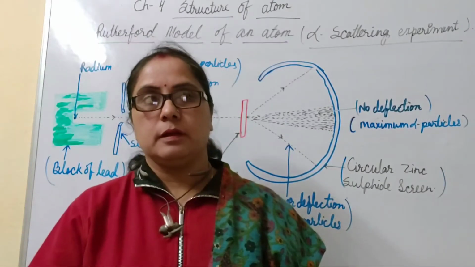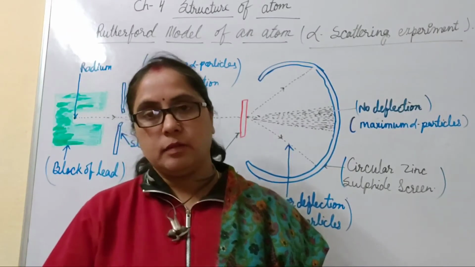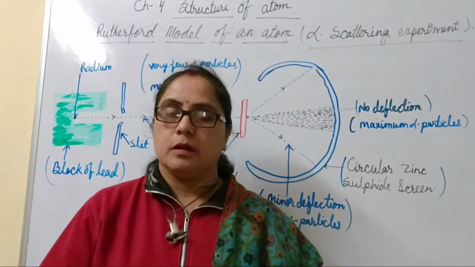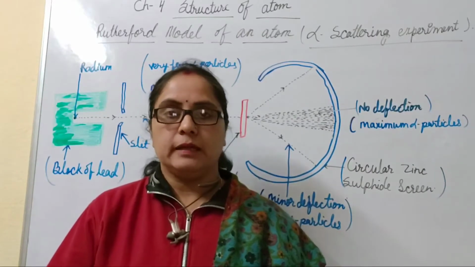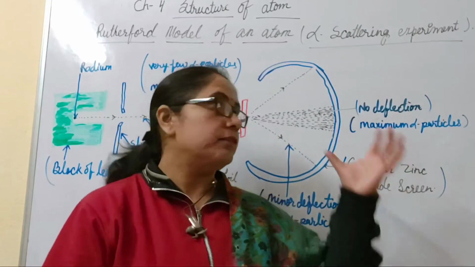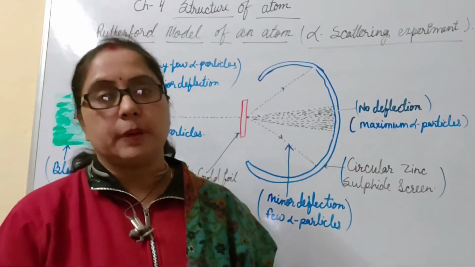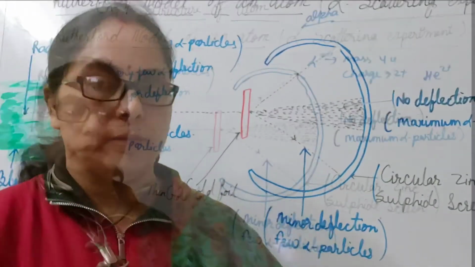After Thomson, Rutherford discovered the nucleus of an atom, that is the center of an atom. For that, he did an experiment, and his experiment was called the alpha scattering experiment, because he struck alpha particles on a gold foil.